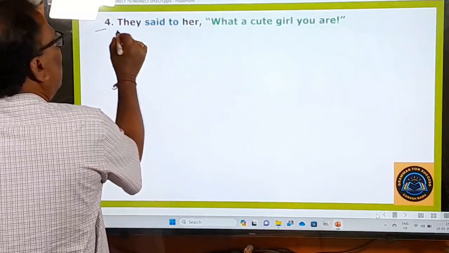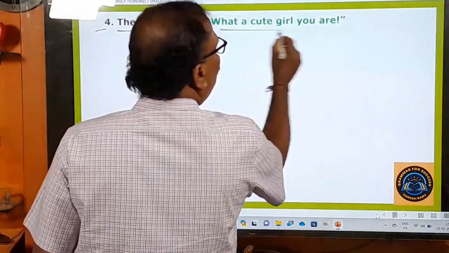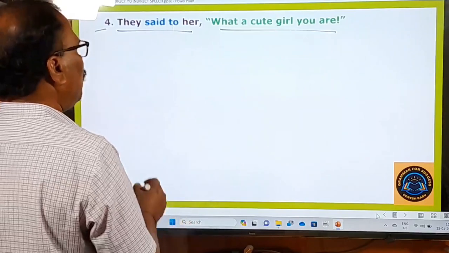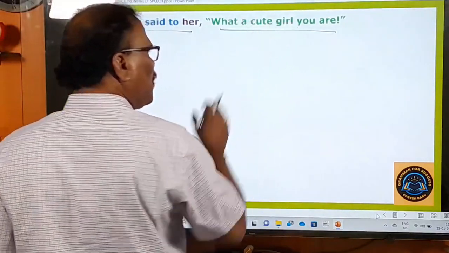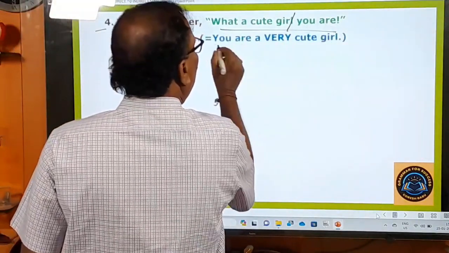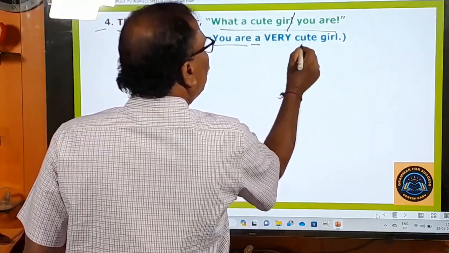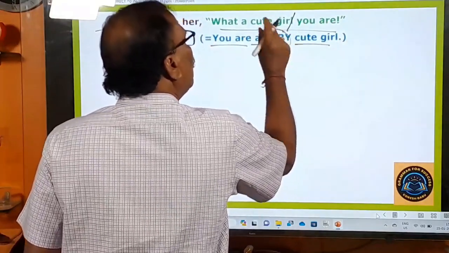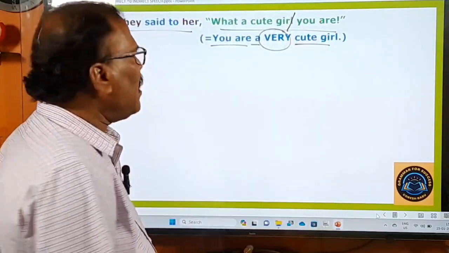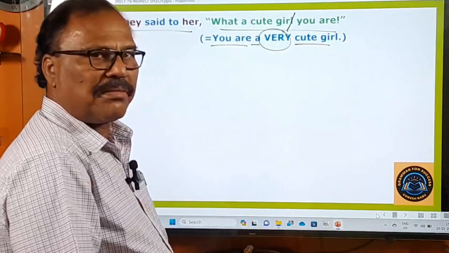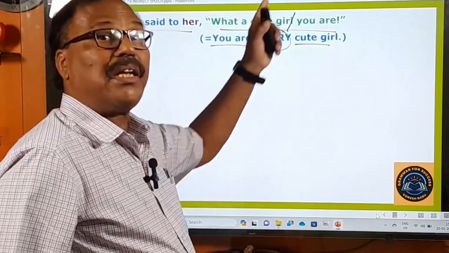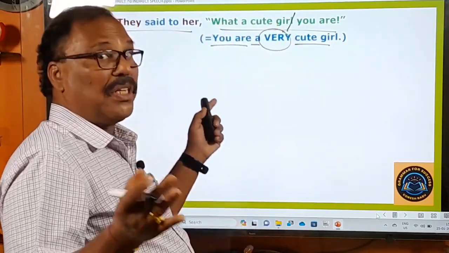Now, fourth example: they said to her, "What a cute girl you are." What a cute girl you are. Now, let us change this sentence into an ordinary sentence. See, that means you are a very cute girl. "Very" is added because, since she is very cute, this kind of feeling has come out of your mind. If she is ordinarily cute, you don't say that. She is extraordinarily cute, and that's why you say, what a cute girl you are.